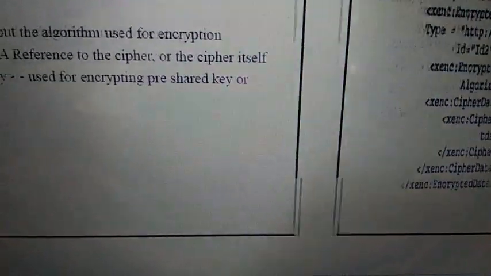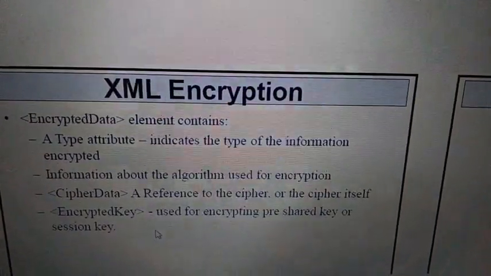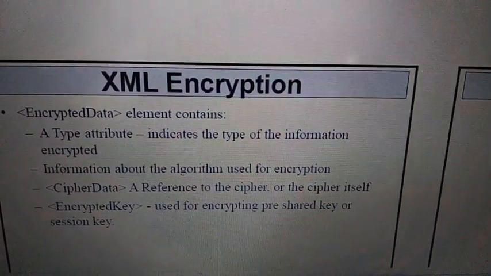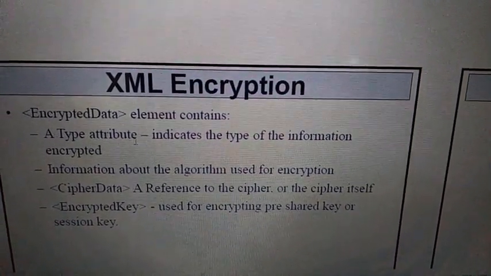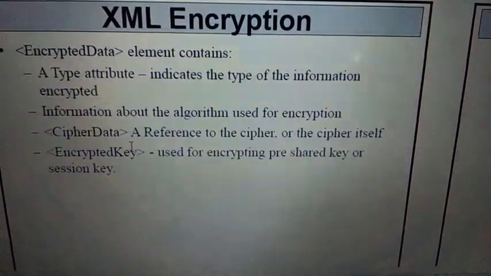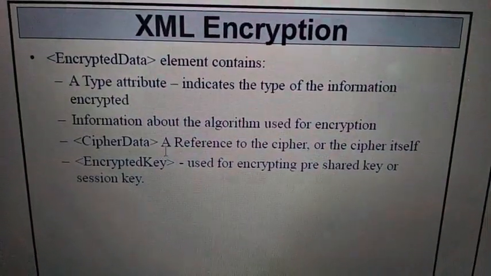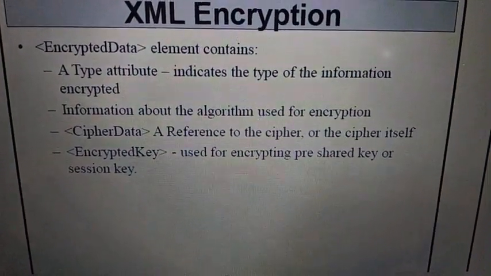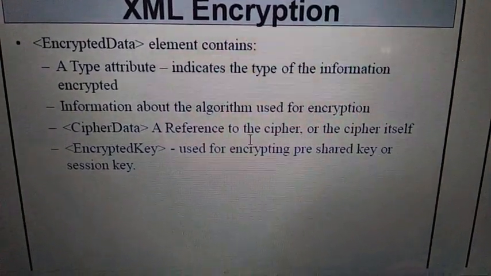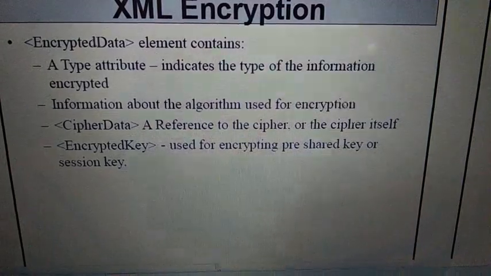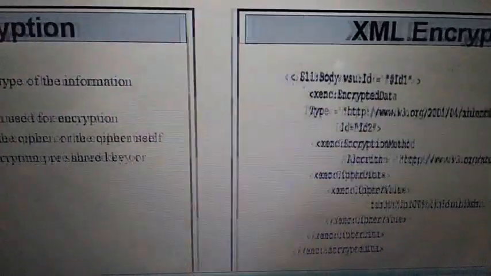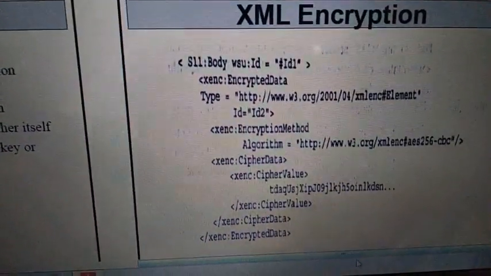So the next one is how the tags can be used in XML encryption. You may have encrypted data. These elements contain the type attributes, indicating the type of information to be encrypted, information about the algorithm, cipher data, right? So the encrypted key: which type of algorithm, what is the key that is going to be used for encryption. See here the example.